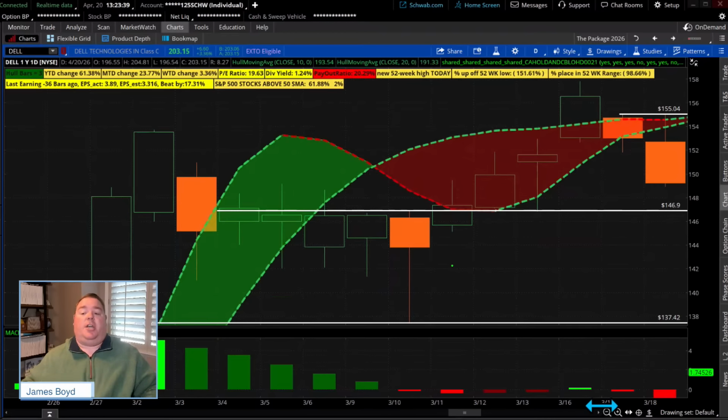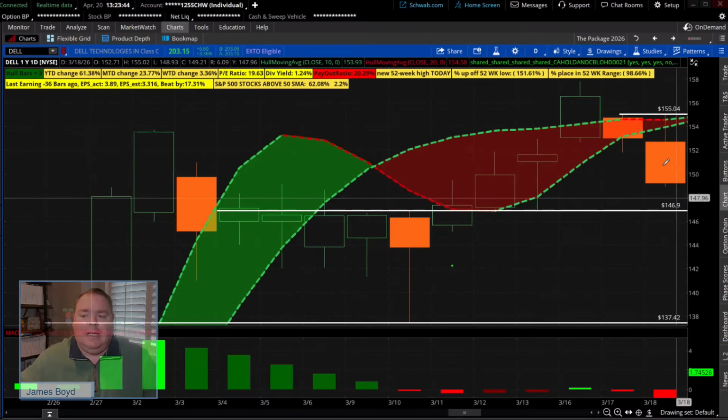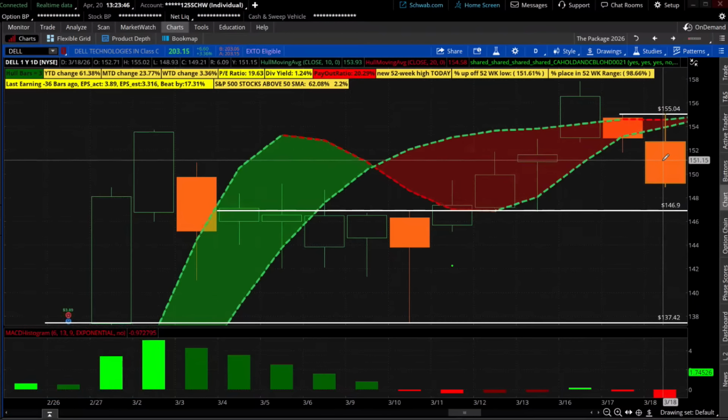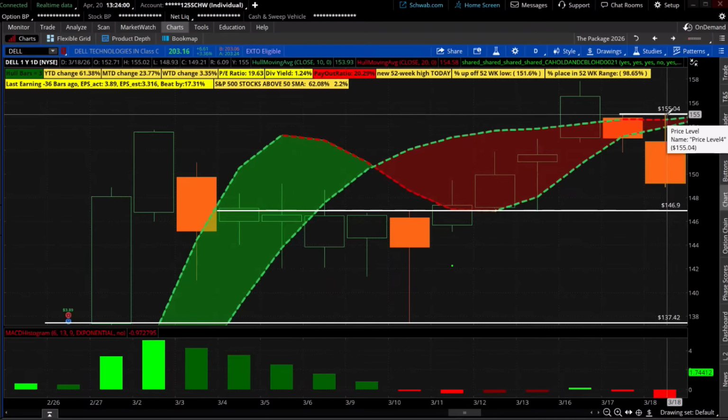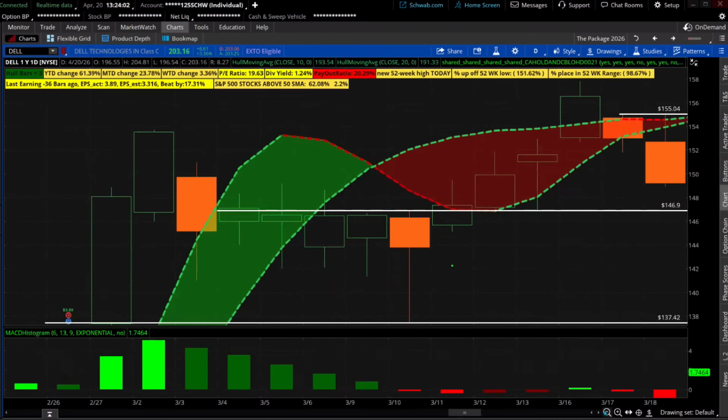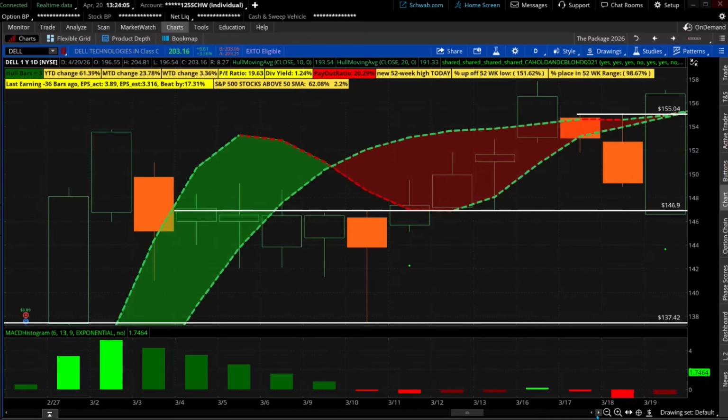What does it do? It goes up to right around 155.04. Let's say we could zoom in and see if it did, but it, for the most part, doesn't, right? Price falls down again. That's not going to change that line at all because both of those highs are within pennies of each other. So we still would need to get to 155.04. Go for it. What happens?